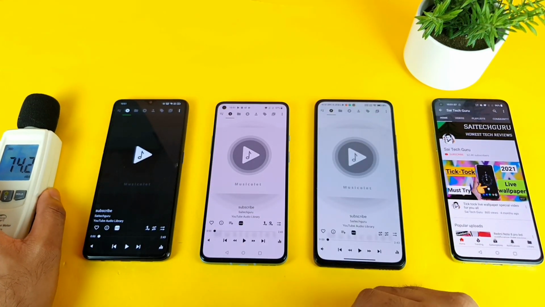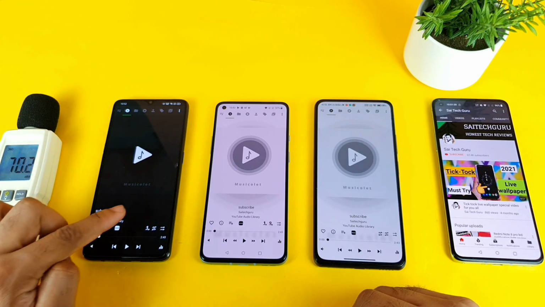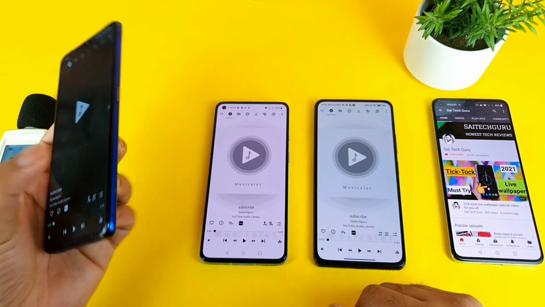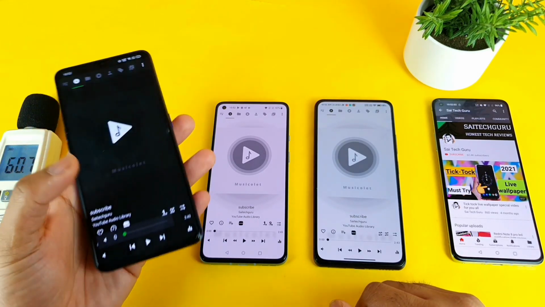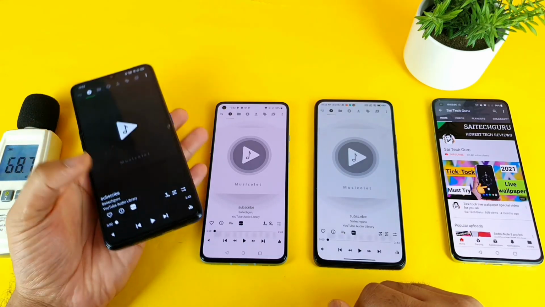So first let me try to start playing the audio file from the Realme X2 Pro device. So it is a Realme X2 Pro, as you can see friends. Let me try to start playing the audio.